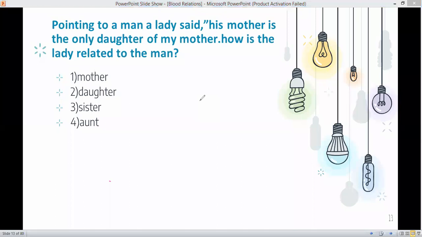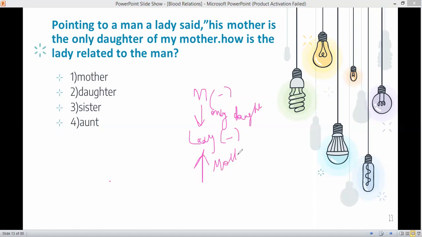That man's, his mother, that particular man's mother, I'll say minus, is the only daughter, now lady of the lady. Just talking about the lady reference. She is the mother of the man.